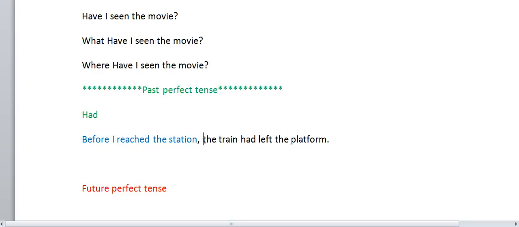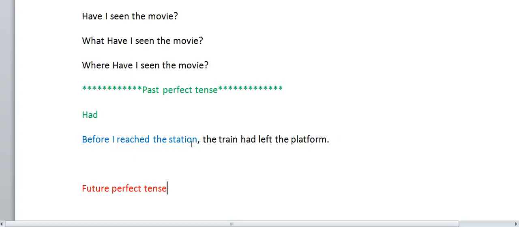See, before I reached the station. I reached the station. This is in which tense? Simple past tense. The train had left the platform. Here there are two actions. This is the subordinate clause, in simple past tense. The main clause is in past perfect tense.